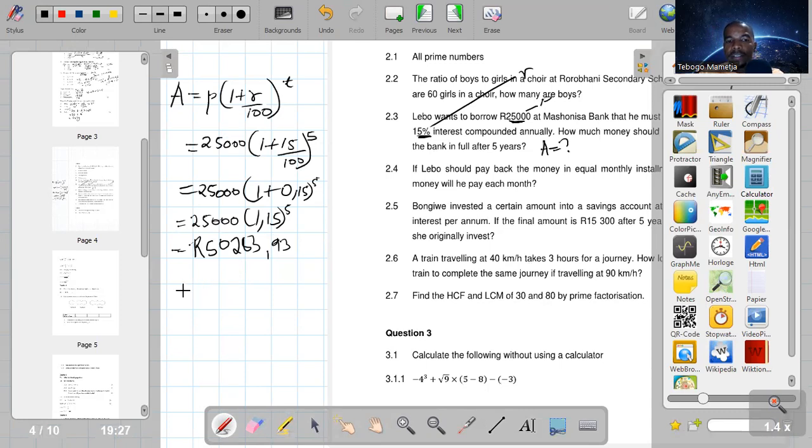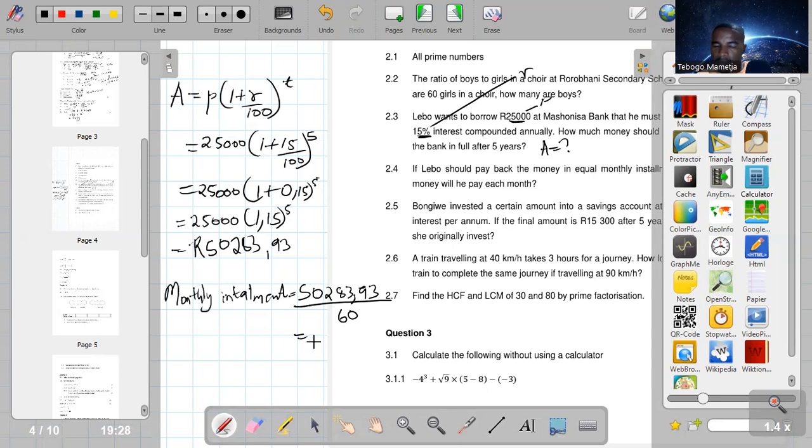Okay, let's see. So that is going to be the monthly installment, which is going to be this money, 50,283 rands and 93 cents. We divide by the total number of months in 5 years. So 5 years is 60 months, if I'm not mistaken. So it's 5 years times 12 months, which is going to be 60.